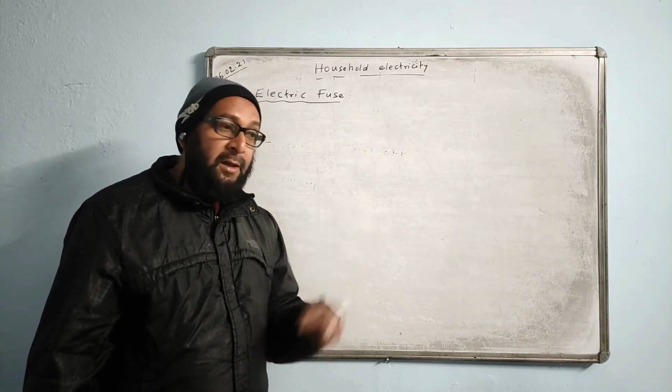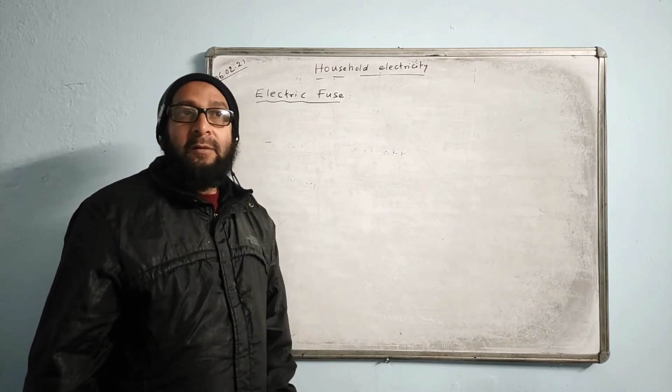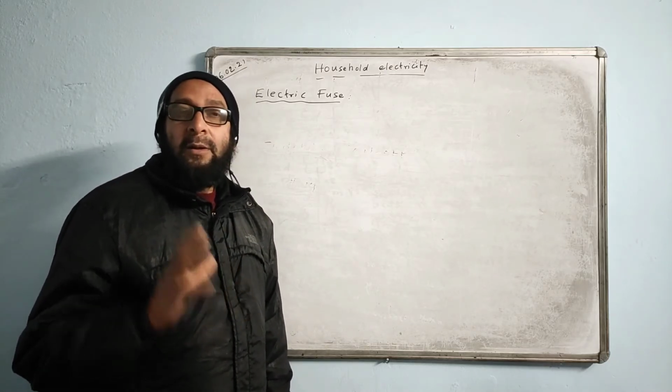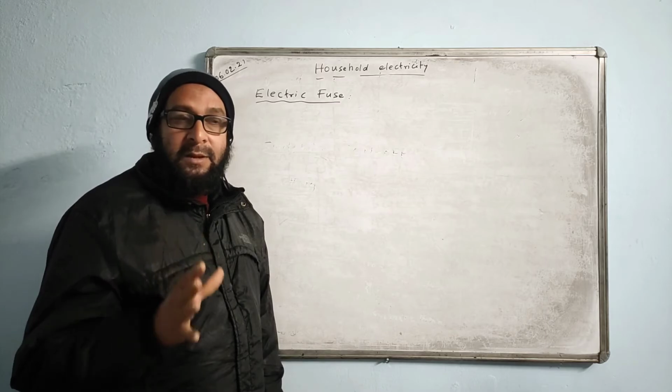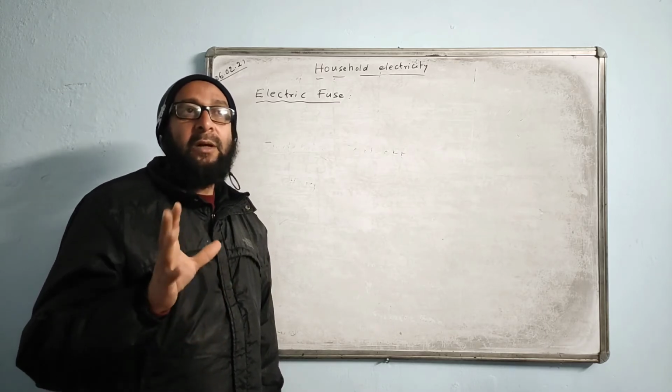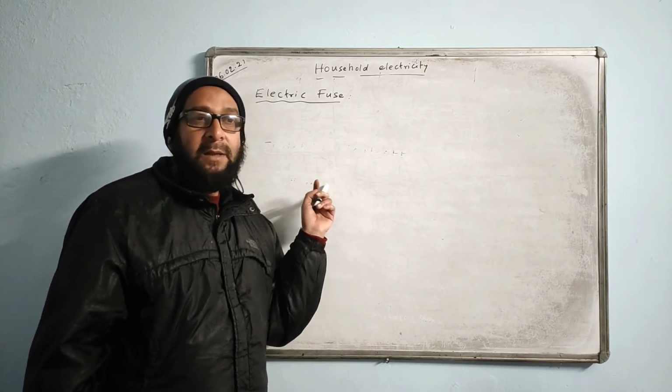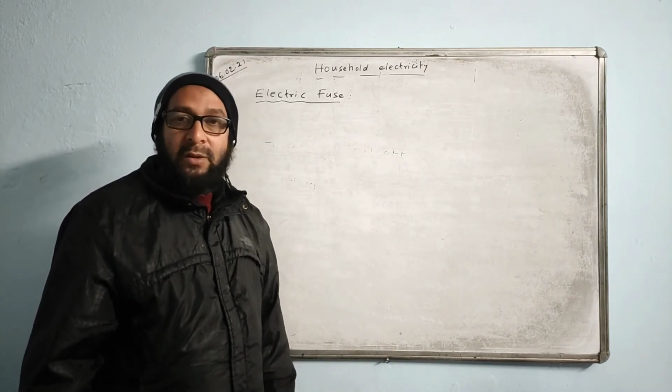Second reason is all the appliances in parallel run at a common supply voltage, which is 220 volt in India throughout. That means all the appliances in India will be set at the same voltage. That means you can use the appliances anywhere in India. If you buy some appliances in Delhi and want to use them in California, you can still use them.